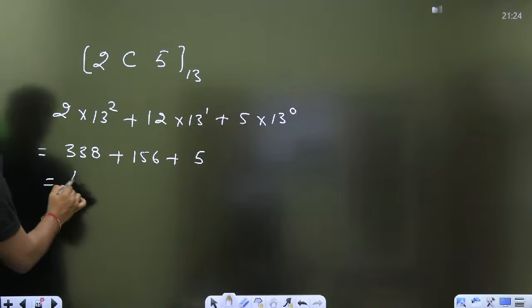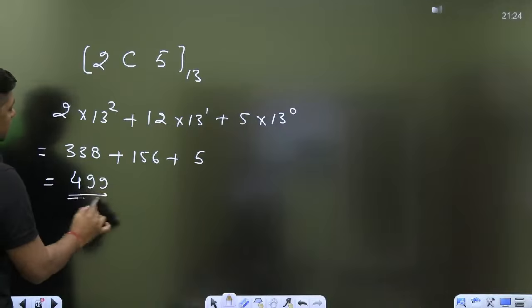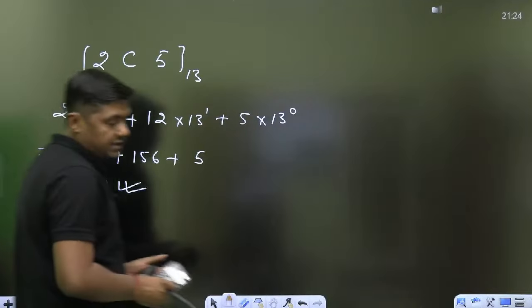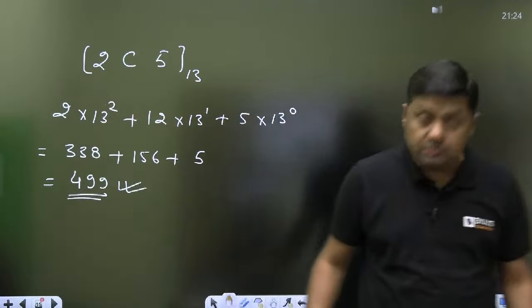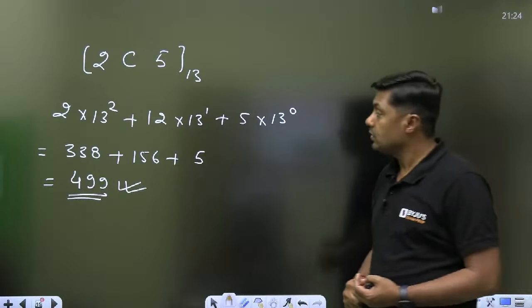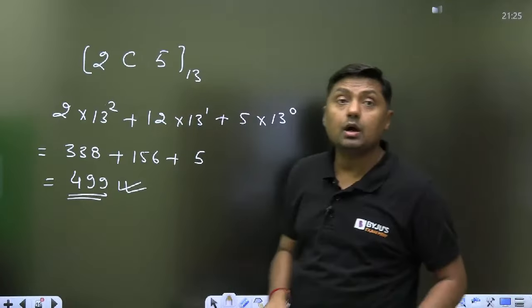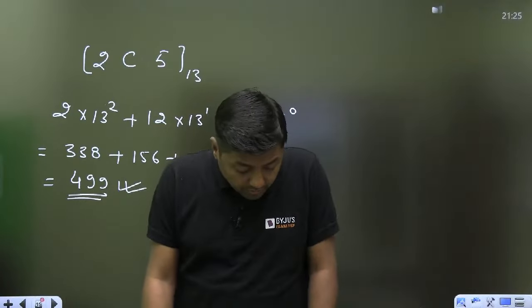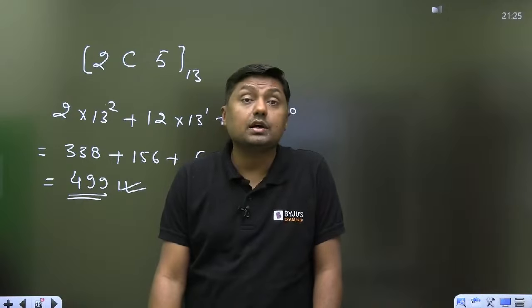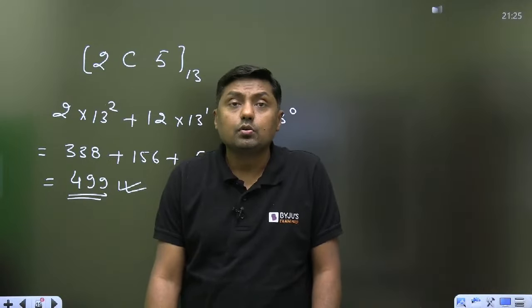And we are getting 499, and that answer is correct. 499 is the correct answer for this particular question. I think you are getting 499. Yes, 499 is the calculation. Please avoid calculation mistakes.